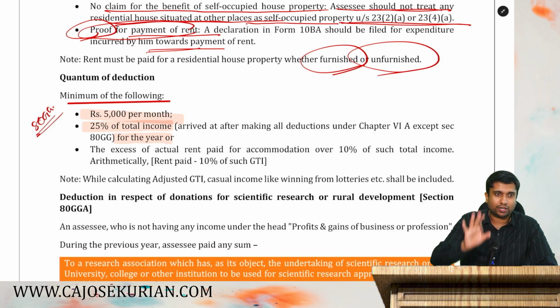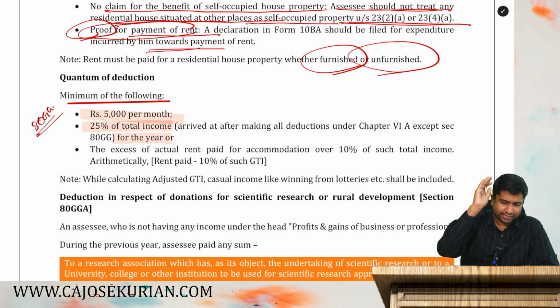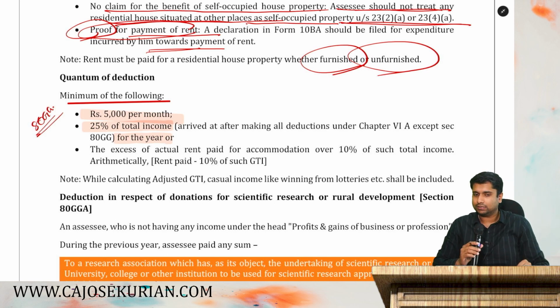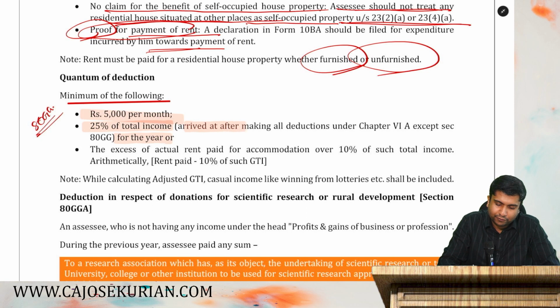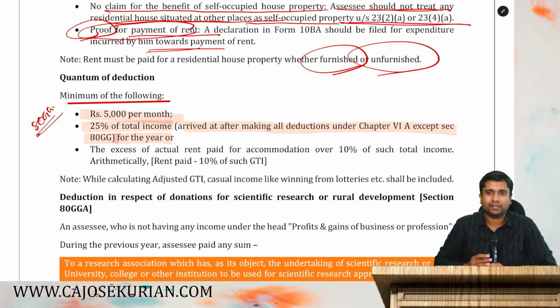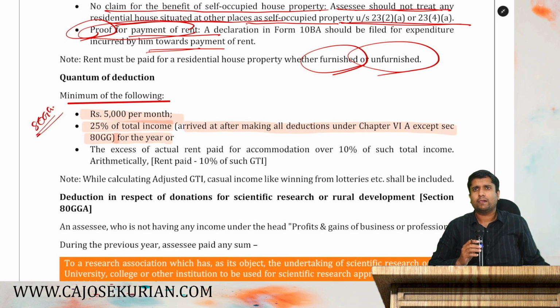What do you mean by total income there? Listen. They say first limit as 5,000 per month. Second limit, 25% of the total income. What is total income over there? They say it is arrived at after making all deductions under chapter 6A except 80 GG. What do you mean by that? Listen friends. Normally what is total income?